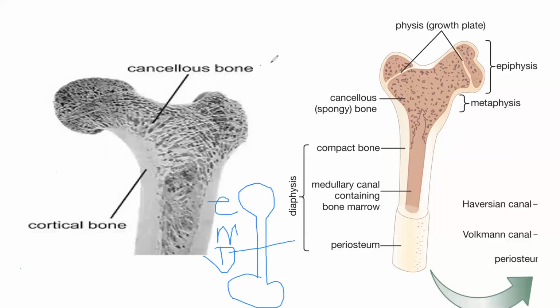We have MCI, and in Maharashtra there is DMER, the governing body. So I remember it this way: diaphysis centrally, then metaphysis, and the upper one epiphysis. So this is epiphysis, this is metaphysis, this is diaphysis.